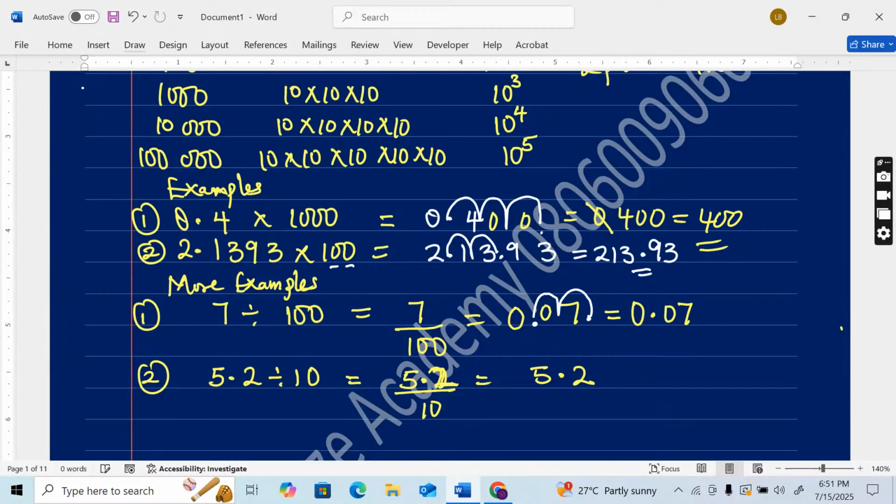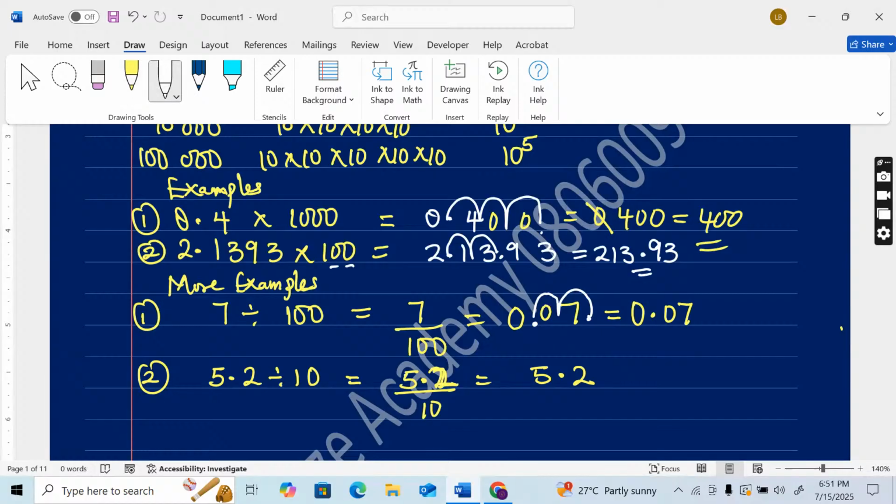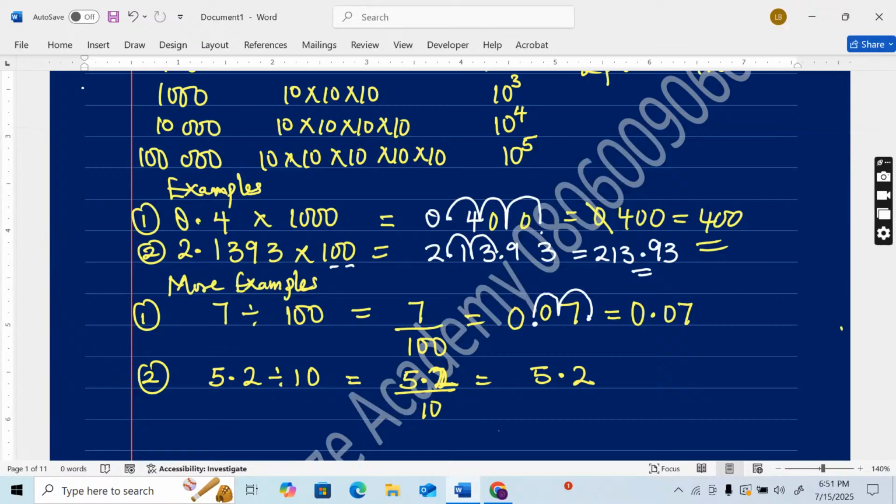Then I'll divide by 10, moving the decimal point to the left only one time because 10 has only one 0. So our decimal point has a new place, which is before 5. Since there is no number on the left side, write 0. So the answer is 0.52. If you're following, type 0.52.